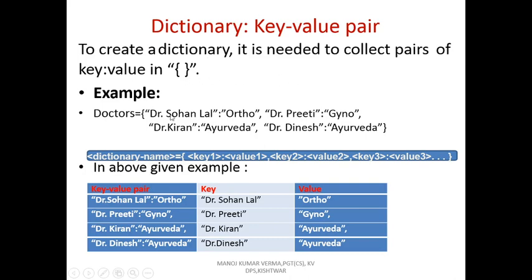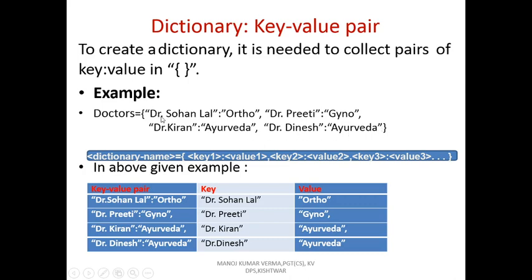For example, look here, this doctors. Here doctors is the dictionary name, curly braces start, curly braces closed, double quote, Dr. Sohan Lal, ortho, Dr. Preeti gyno, Dr. Kiran Ayurveda, Dr. Dinesh is also Ayurveda.